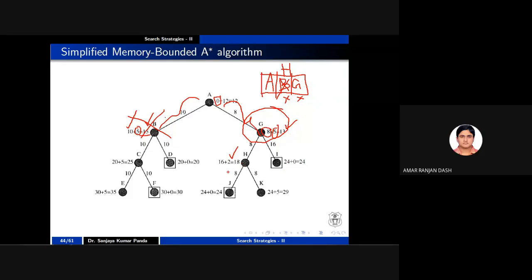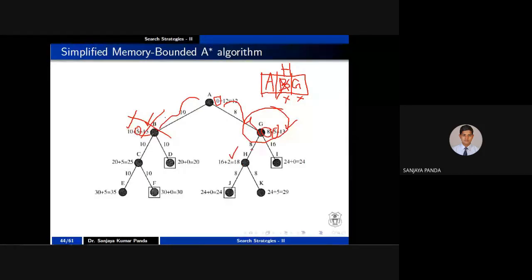Sir, what is 2 here? 2 is the distance from H to your goal node, right? Okay, sir. But if you see here, after calculating the evaluation function, H is not your goal node, right? So H you can remove. H I have removed. What will I do next?